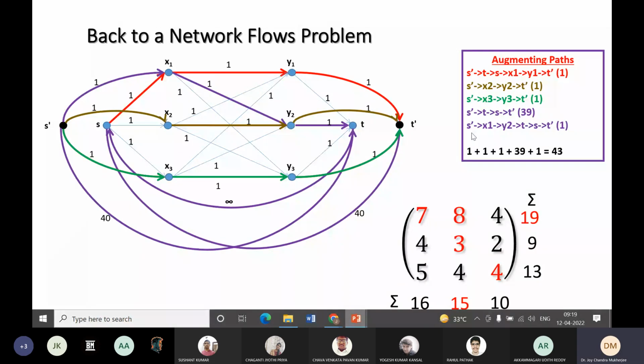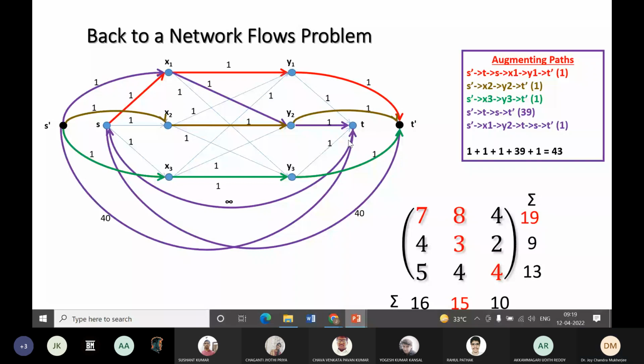Then s prime, x1, y2, t, s. So then s prime, x1, then y2, y2 के बाद t. y2 से direct t prime नहीं जा पाएगा क्योंकि already this became 0. y2 से t, t से s, and then s से t prime.